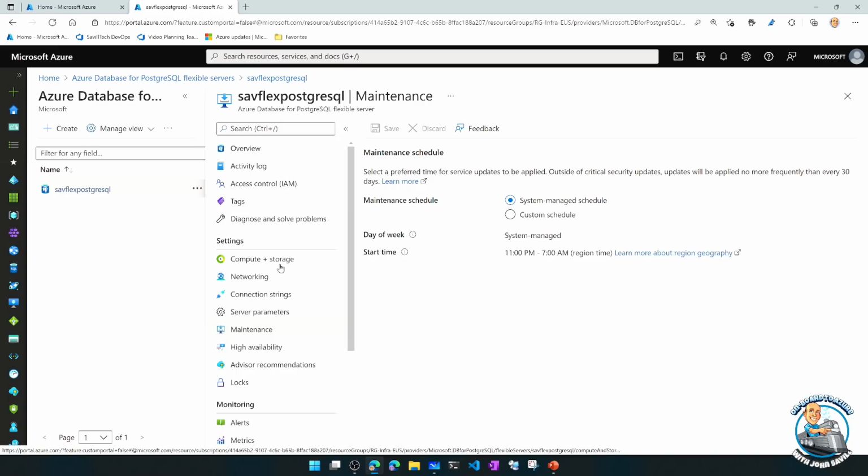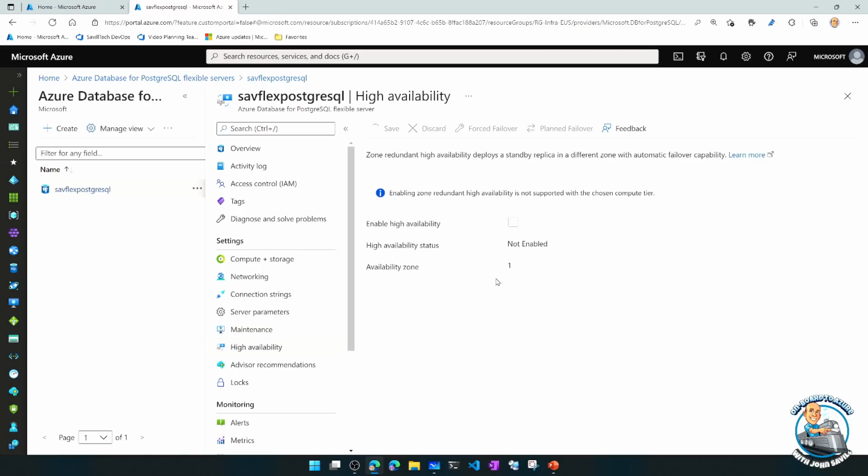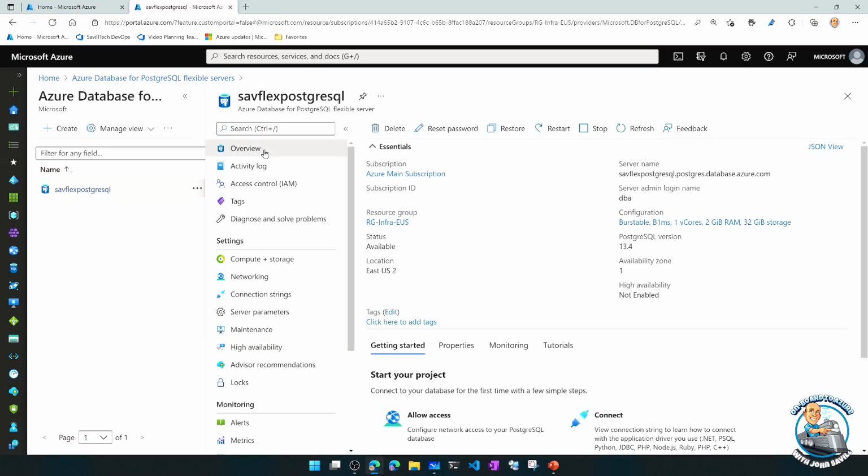I could add high availability. Now I don't have that turned on, but I could turn on high availability. So that's a synchronous replication to another instance. Obviously it's going to double the cost, but that other instance could be in a different AZ to give me nice resiliency from an availability zone level failure. Or I can opt to put it in the same AZ. I lose some protection there, but I get the smallest possible latency that will be available. It supports burstable virtual machine types. When I go through the provisioning experience, it actually asks me questions.